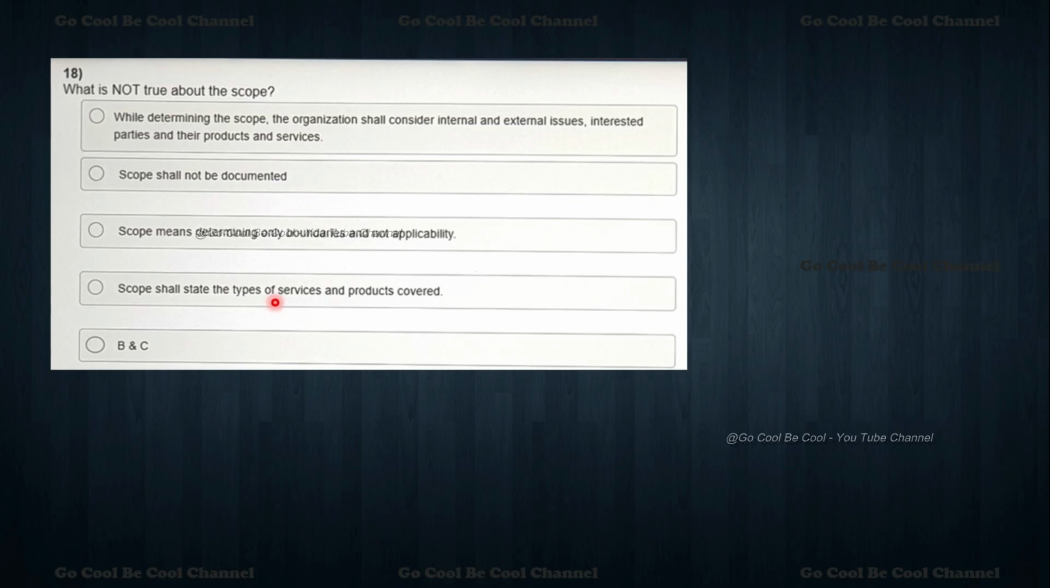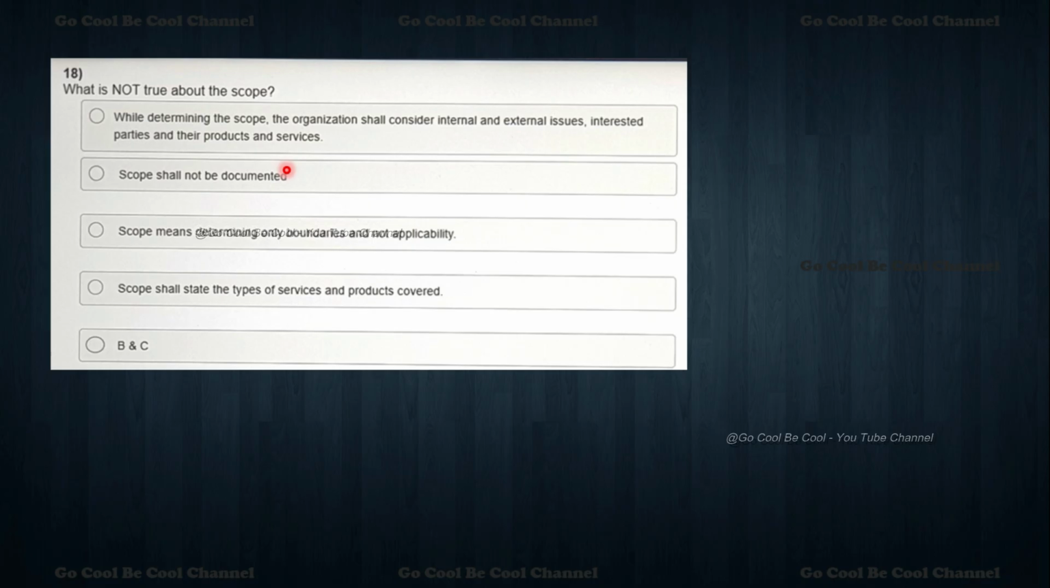Okay, now the confusion will start. Which answer is right? Five answers are given to you. Please understand, my dear friends, the question itself is a negative question. What is not true? They are asking for the incorrect statement about the scope. So what we can say here is that scope shall not be documented. Everywhere we have to document the scope.